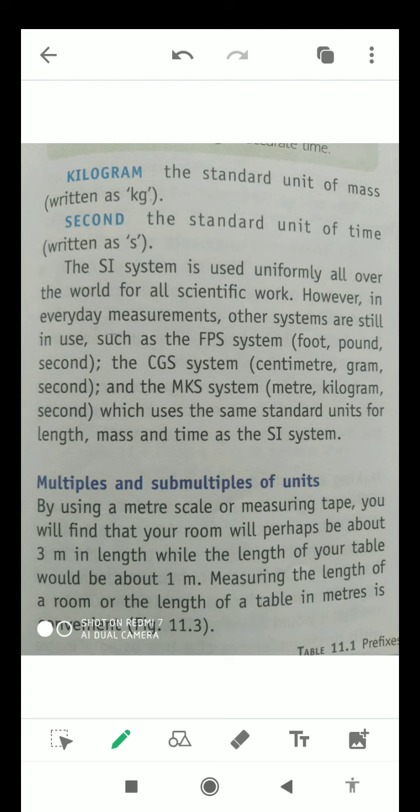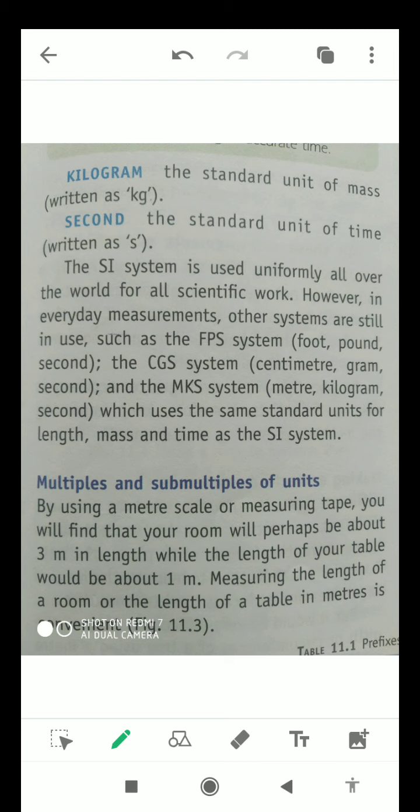Okay, students. However, in everyday measurements, other systems are still in use. So other systems are also there, like FPS, meaning foot pound second; the CGS system, that means centimeter gram second; and the MKS system, that is meter kilogram second, which uses the same standard units for length, mass and time as the SI system. Now I will tell you about multiples and submultiples of units.